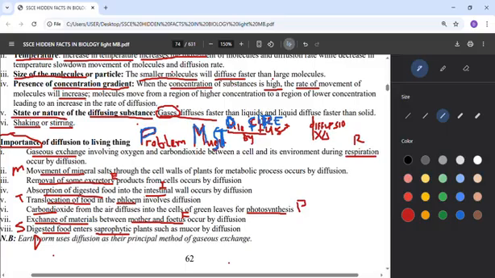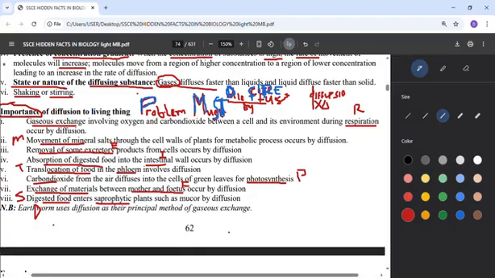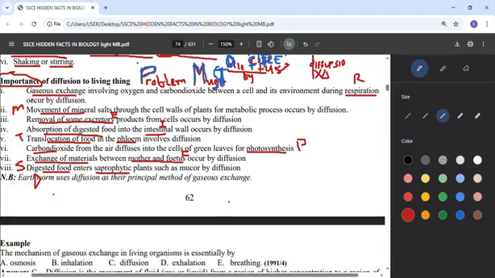Something that is a gaseous substance will diffuse very fast. Shaking or stirring: when you shake a substance, it means the content of that substance will easily spread. You will easily perceive it as you are shaking, you will know something is smelling somewhere. Now, what is the importance of diffusion to living things? So why do we need diffusion?